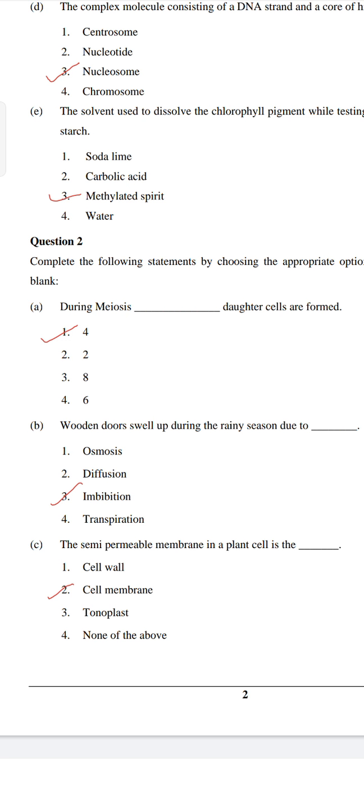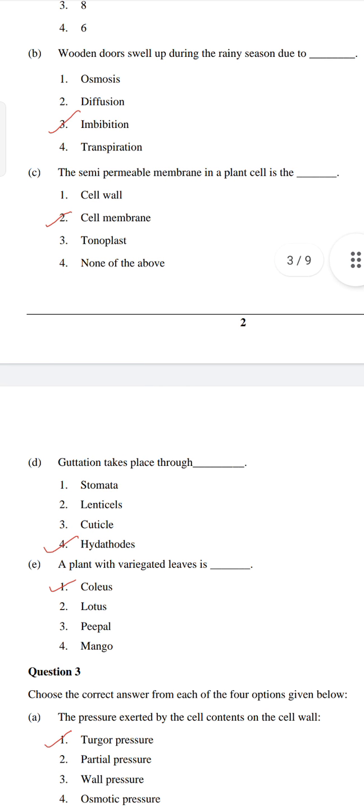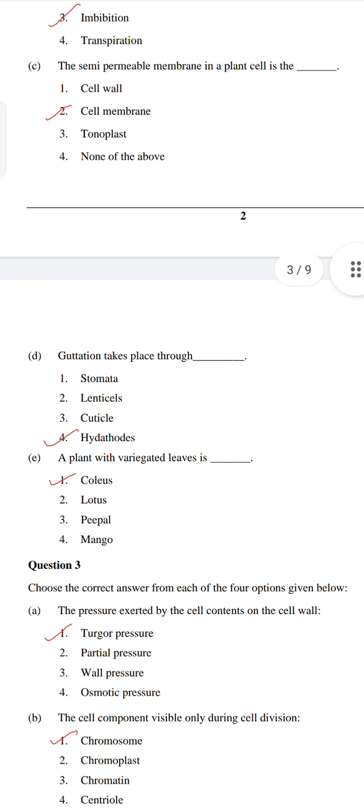C. The semi-permeable membrane in a plant cell is the cell membrane, because the cell wall is freely permeable and the cell membrane is semi-permeable. D. Guttation takes place through hydathodes, because stomata are on the surface of the leaves. Lenticels are on the old woody stems. Cuticle is on the surface of the leaves, which is a waxy coating, and hydathodes are at the edges of the leaves. A plant with variegated leaves is coleus. Coleus is the answer.